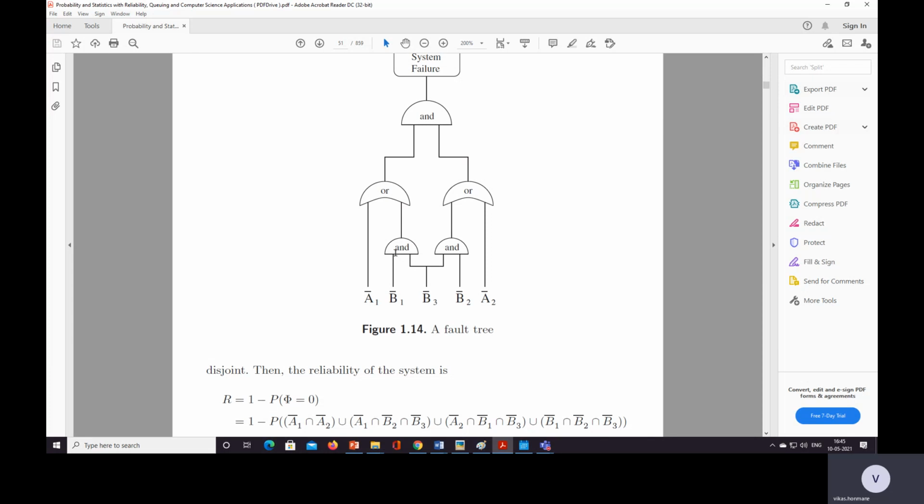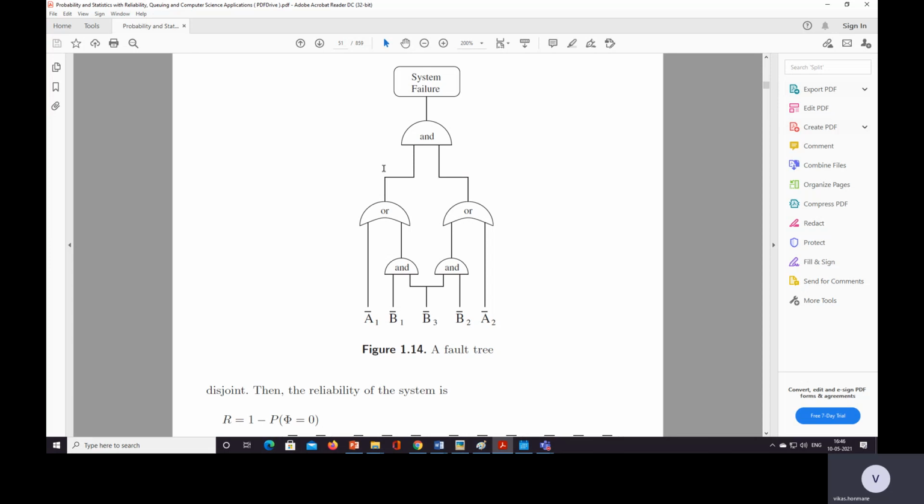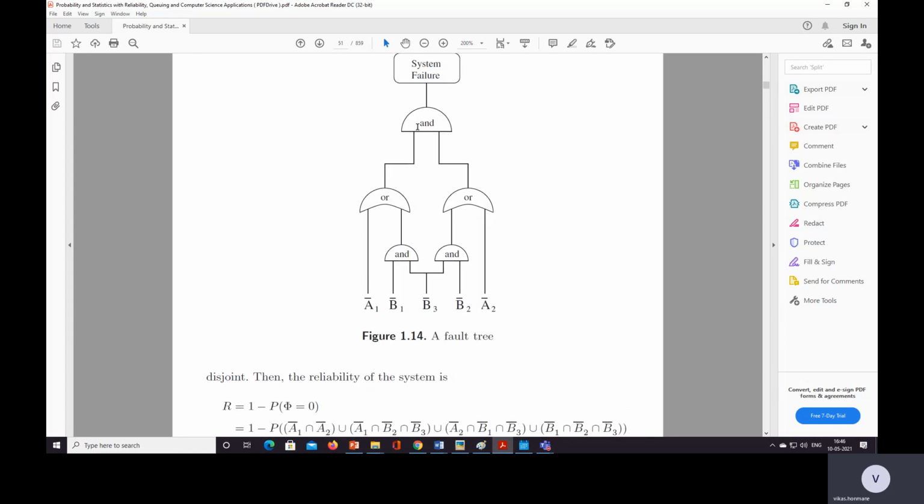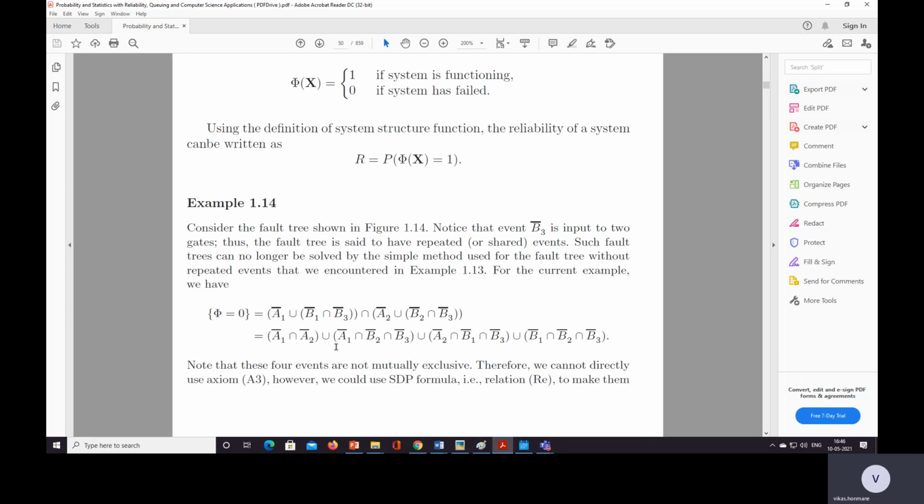Here we have an AND gate, so B1 bar B3 bar. Here we do not consider the complementary event, we take it as it is. And here B3 bar intersection B2 bar union A2 bar. So let's see over here B2 B3 union. And this is for the AND gate. Here the AND gate is there, so that is where we can find the failure.